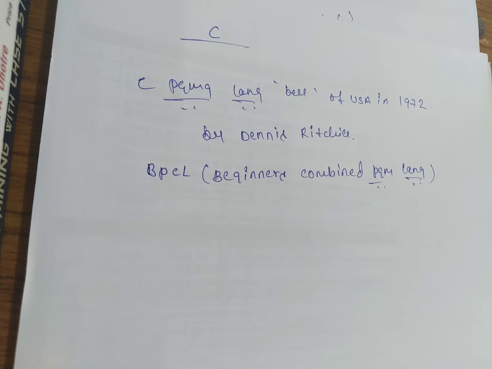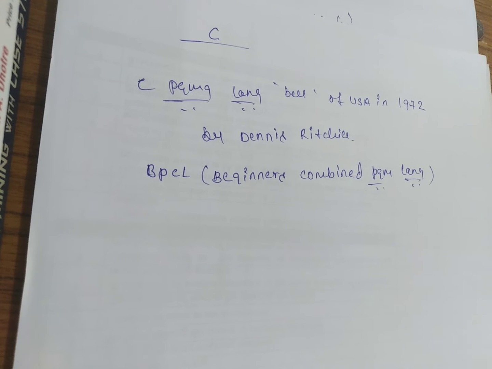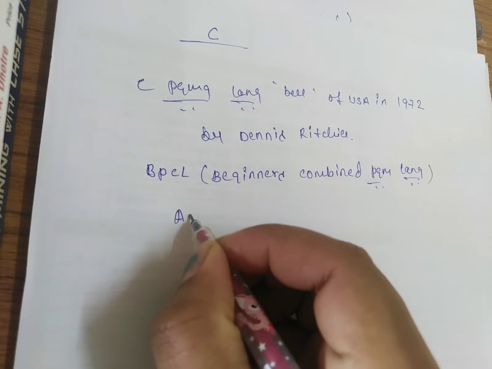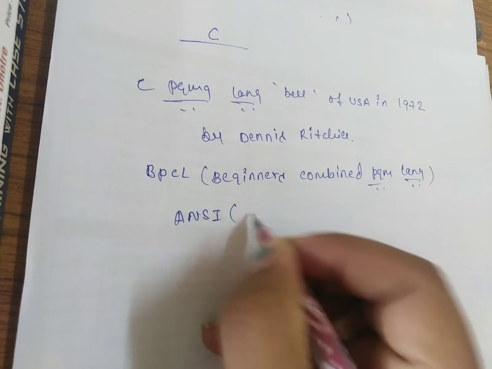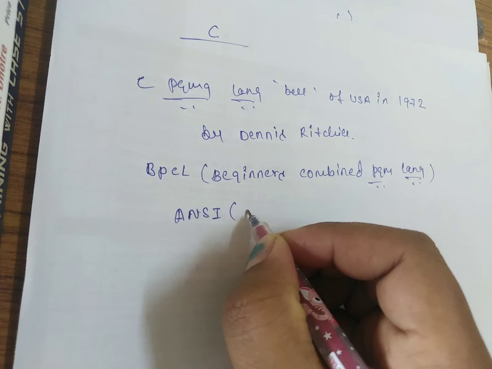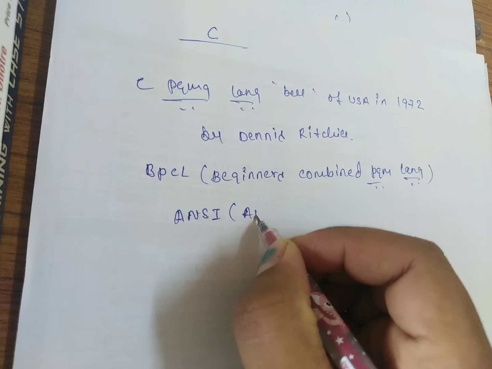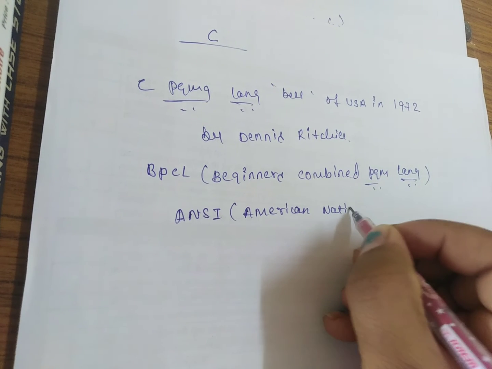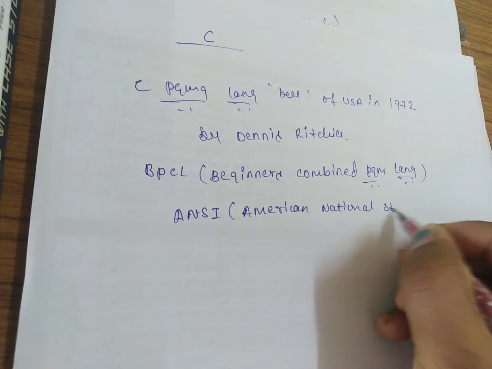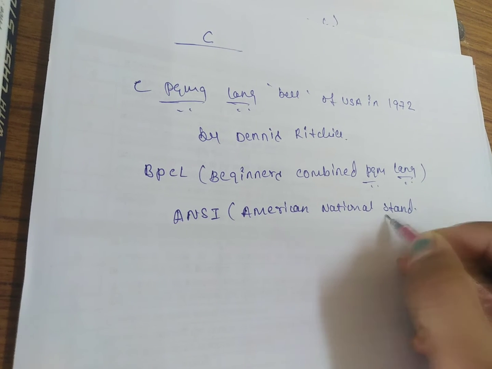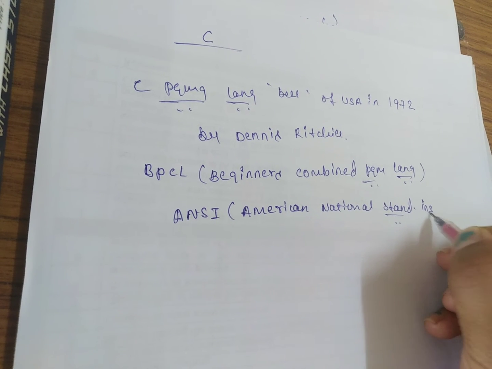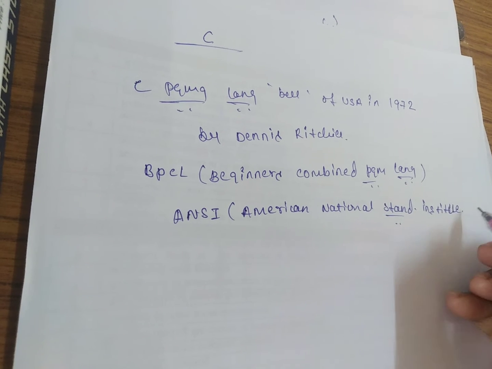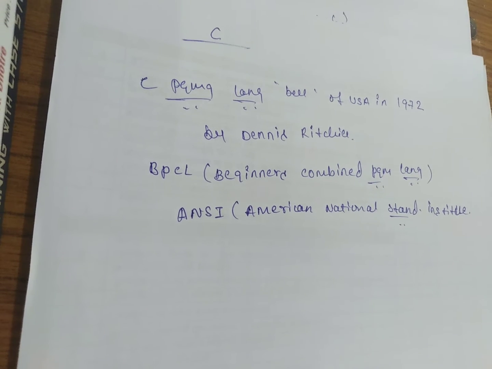In the C programming language, we can use the ANSI method. ANSI means American National Standard Institute. We can use it in the C programming language.